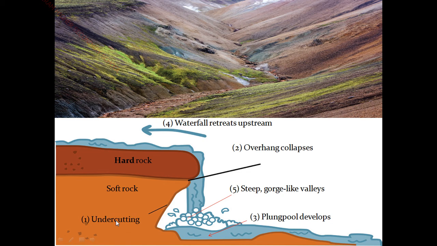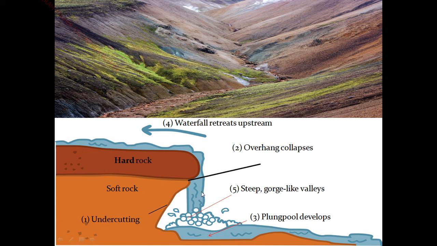Okay, the first one is undercutting. What happened? The water comes and flows. You see here, it seems like an undercutting. Whether the man used to go and cut it? No, by the erosion, it seems like an undercutting, isn't it? The second one, overhang collapse. What happened? The hard rocks and soft rocks get collapsed and it makes erosion in this part. So the river flows down. After it flows down, it makes a pool development, the plunge pool development.